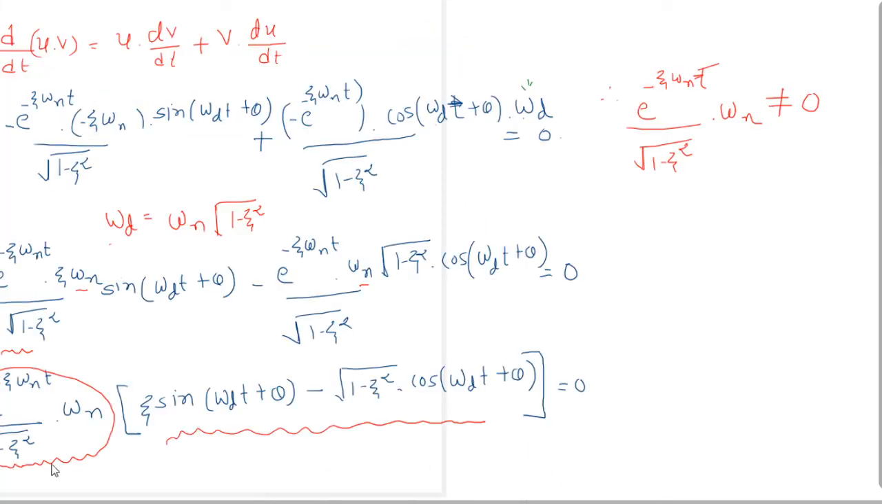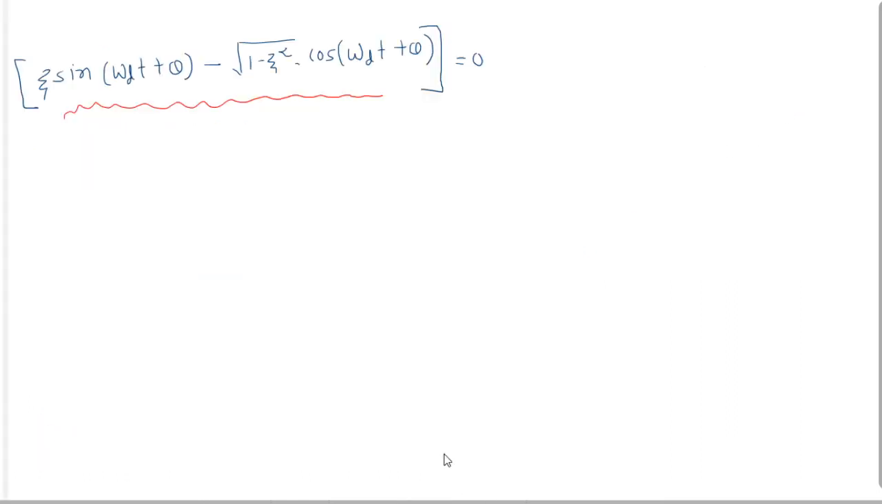Okay, so we can say that this term is not 0, because in this equation this term is constant, so the remaining term is 0. So I am writing here zeta sine omega dt plus theta minus under root 1 minus zeta square into cos omega dt plus theta equal to 0. Now solve it. We can write zeta sine omega dt plus theta, and the minus term will come here, so it becomes plus under root 1 minus zeta square cos omega dt plus theta.